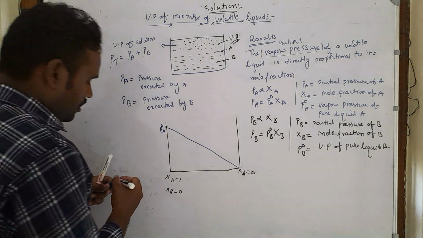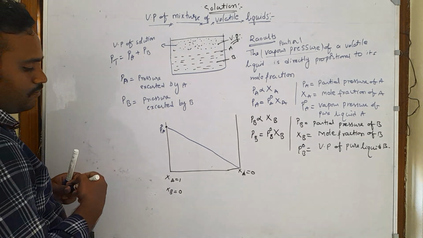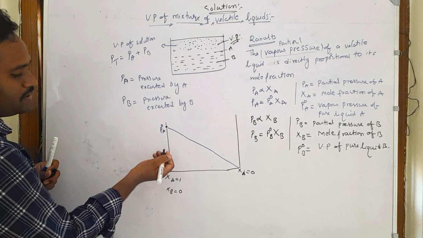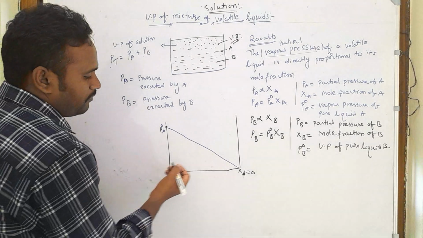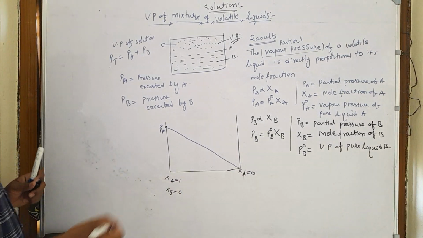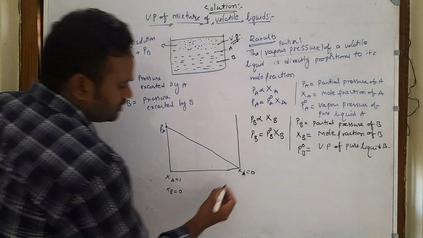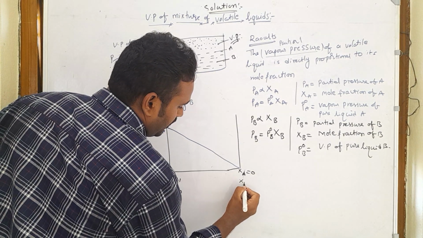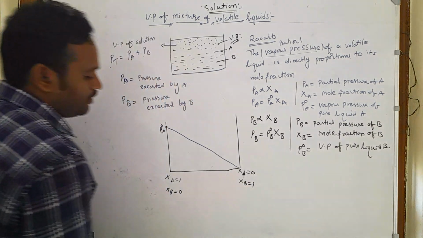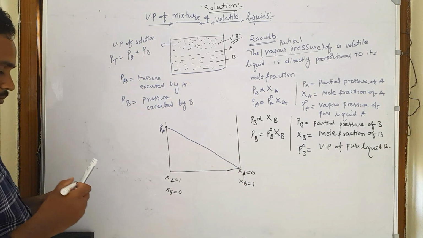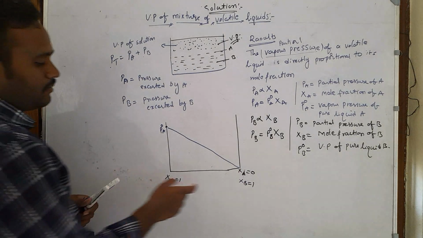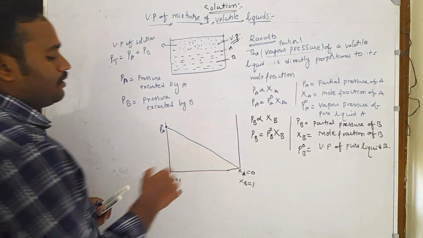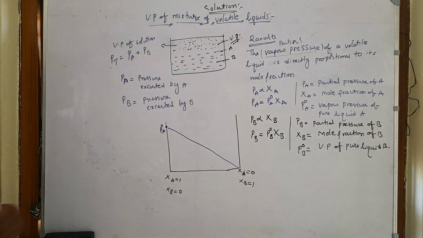Initially the mole fraction of B is equal to 0, meaning there is no B, and when you go from left to right, gradually the mole fraction of B increases. At one point the mole fraction of B is equal to 1, meaning there is no substance A, and only substance B is present.